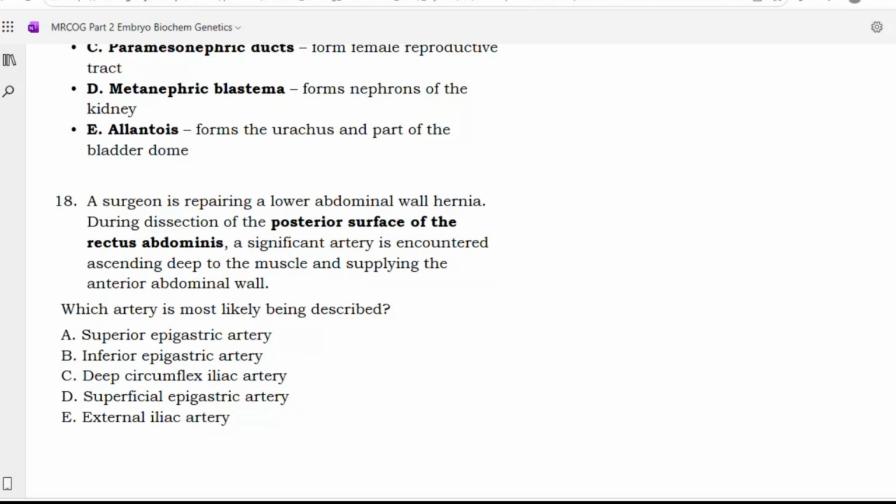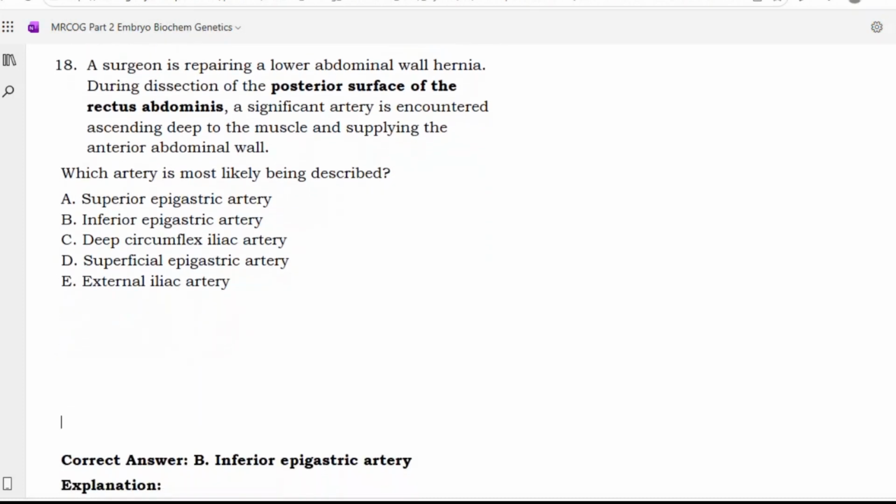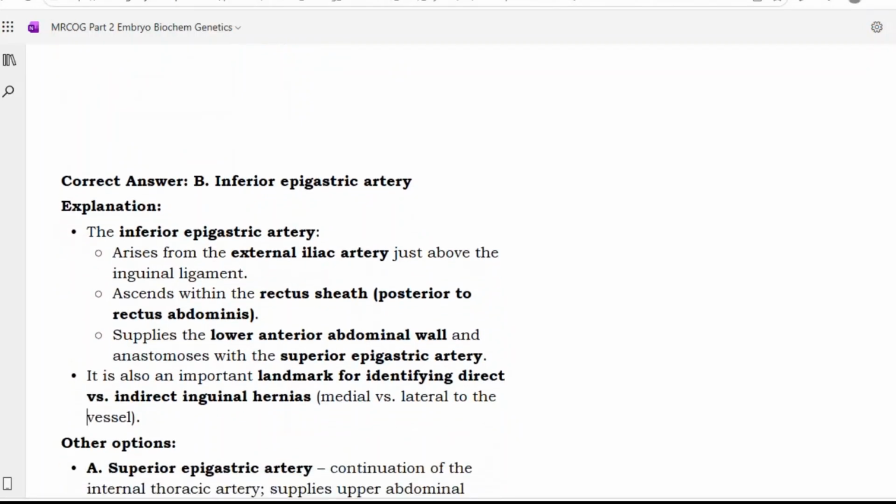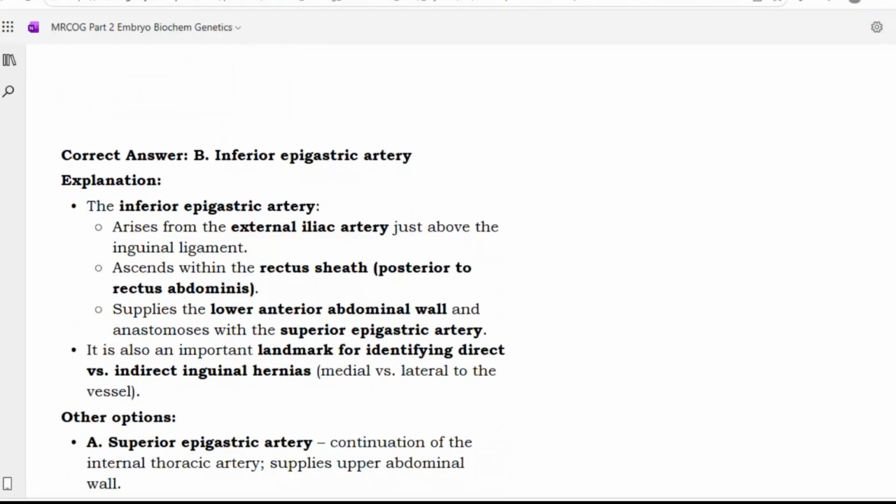Superior epigastric, inferior epigastric, deep circumflex iliac artery, superficial epigastric, external iliac artery. So option B, inferior epigastric artery. Posterior surface of the rectus abdominis muscle, inferior epigastric artery. The inferior epigastric artery arises from the external iliac artery just above the inguinal ligament, ascends within the rectus sheath posterior to the rectus abdominis muscle, supplies the lower anterior abdominal wall, and anastomoses with the superior epigastric artery.